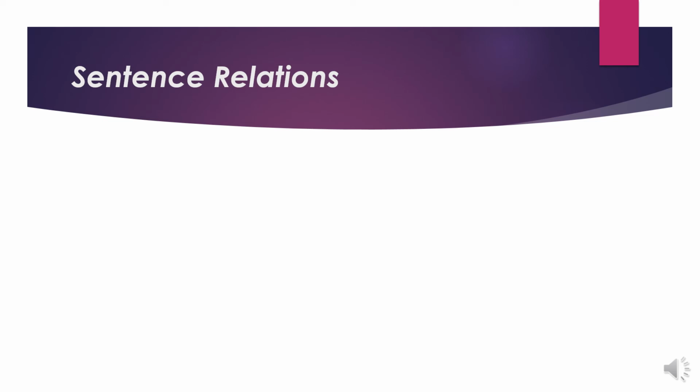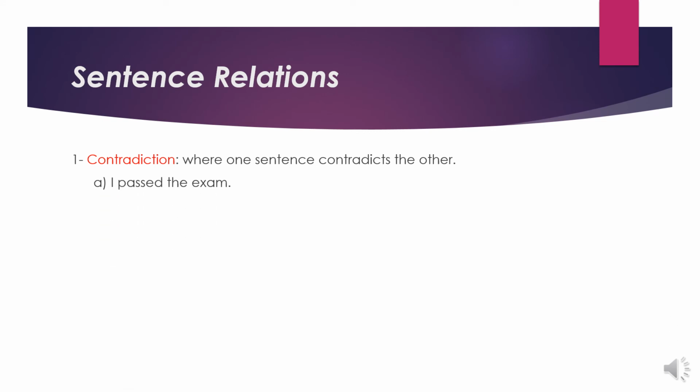The first sentence relation that we are to deal with today is contradiction, where one sentence contradicts the other one. Okay, let's have a look at these two sentences. I passed the exam, I didn't pass the exam. We have here two sentences that contradict each other.